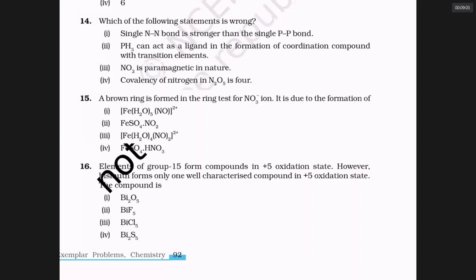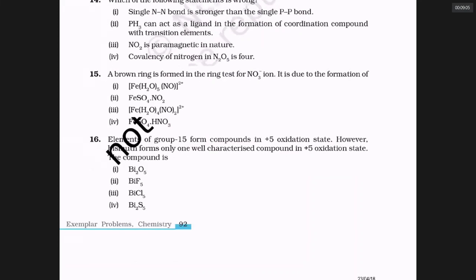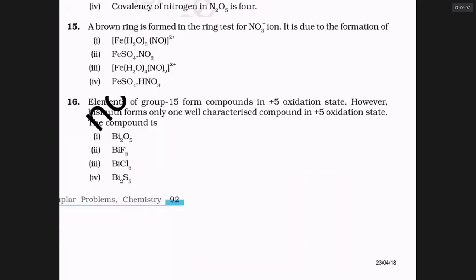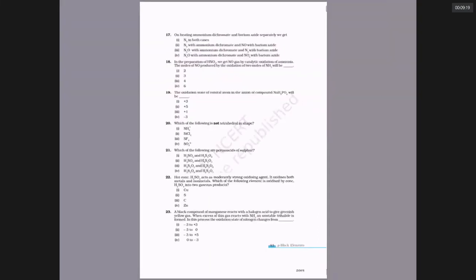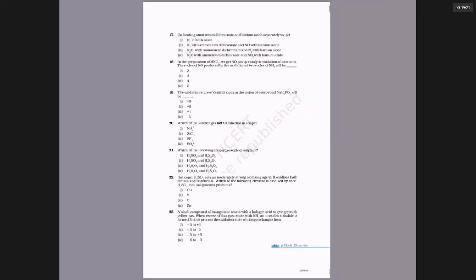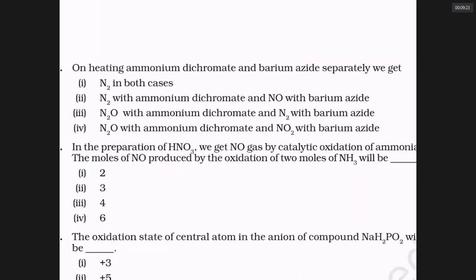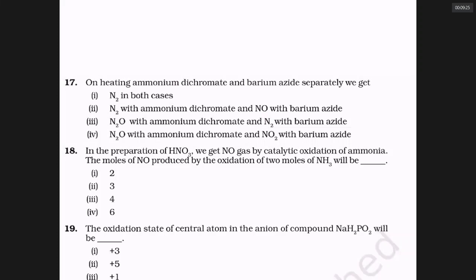Question number 16, element of the 15th group forms pentahalide. The compound is what? Only with the most electronegative fluorine can it give the pentahalide. Yes, sir. Okay, can you answer question number 17?